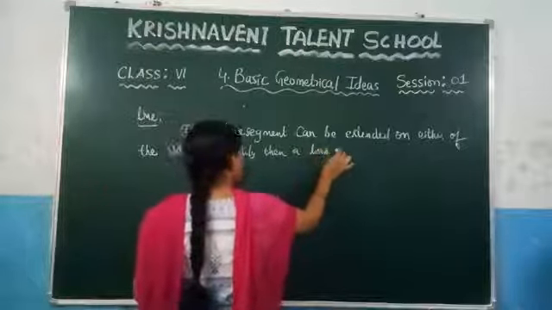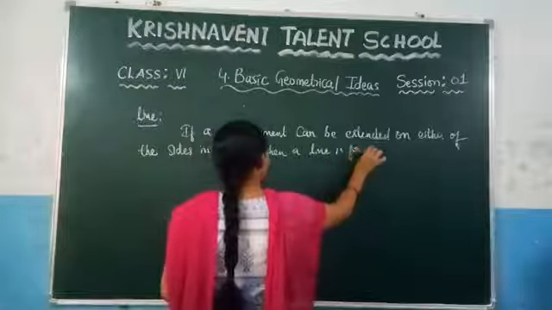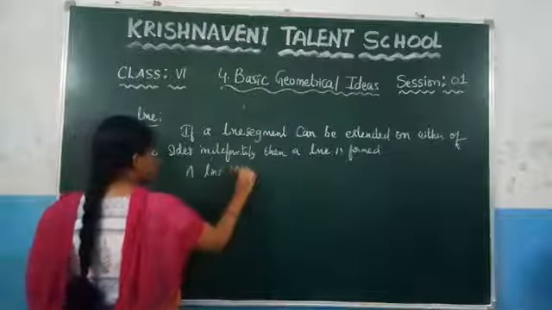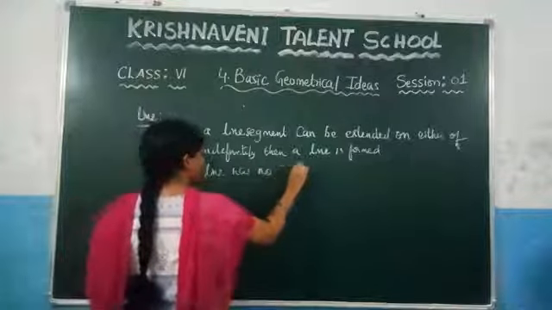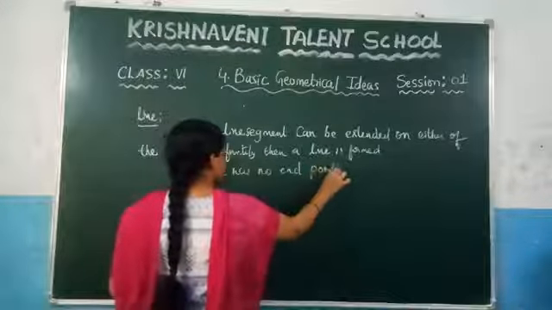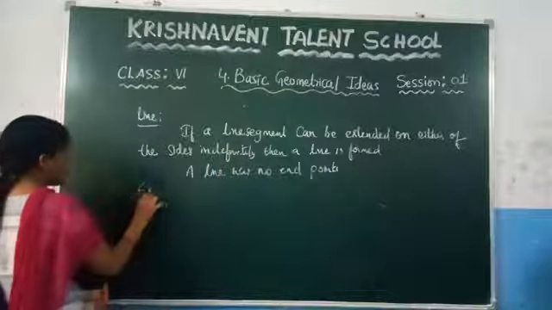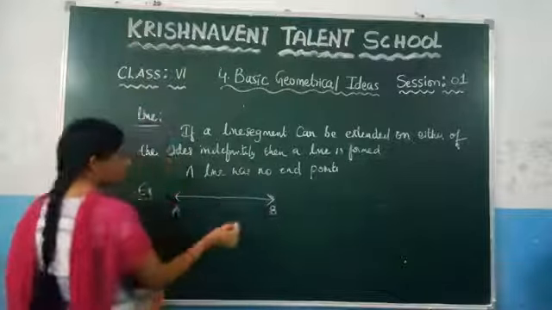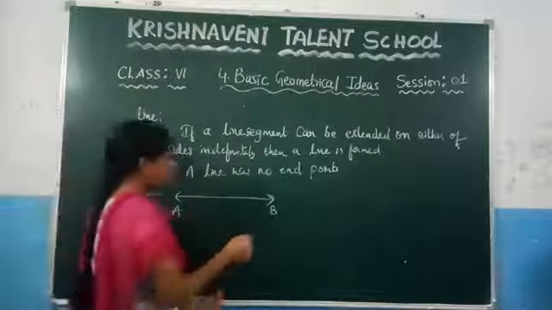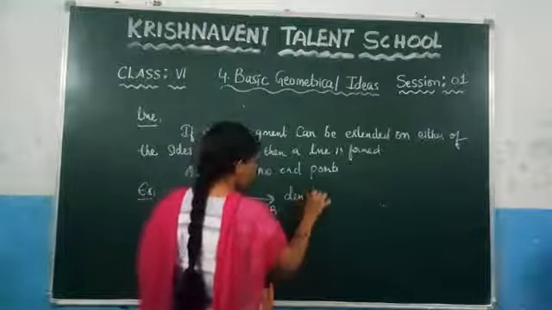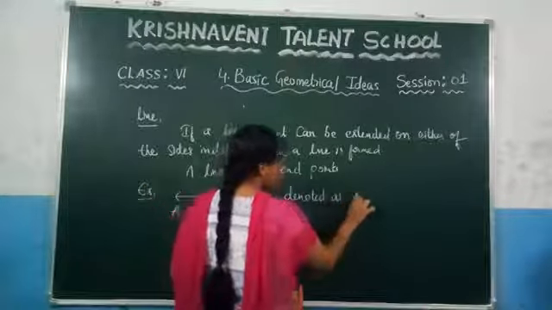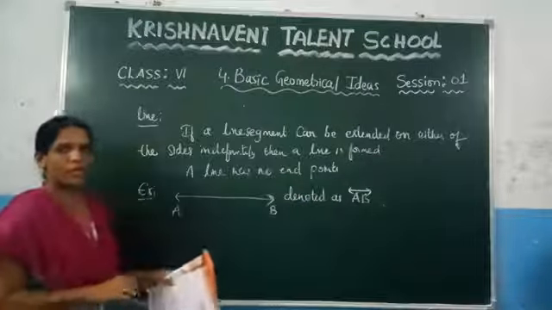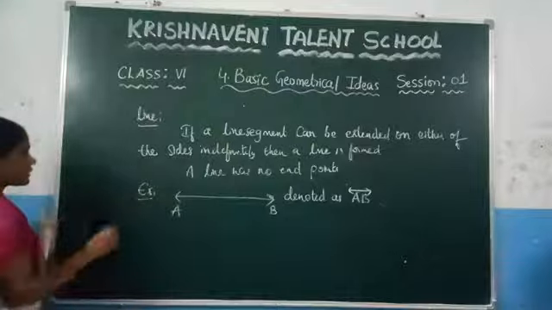Then we call it a line. We discussed that a line has no endpoints. You can take the example of a line like this, where the arrow marks indicate that it does not have any initial point and it does not have any ending point. How can we denote this? We write it as AB, and above it you draw the line with arrow marks on either of the sides. This is the line.